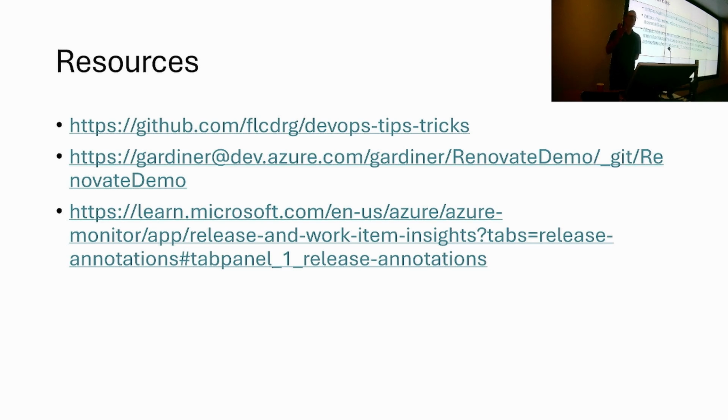That's how I would do it, and that means rather than having to generate a personal access token, I can just use the system access token. I do have to do a bit of extra work there because you've got to grant the build service the right permissions. Normally the build service isn't allowed to commit changes back to the Git repo, and I don't think it can create pull requests by default. So you do have to go in and grant it extra permissions to let that work.